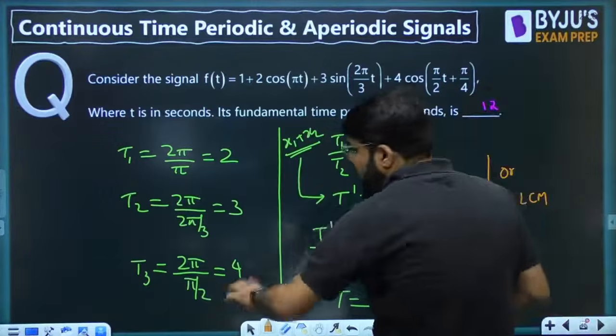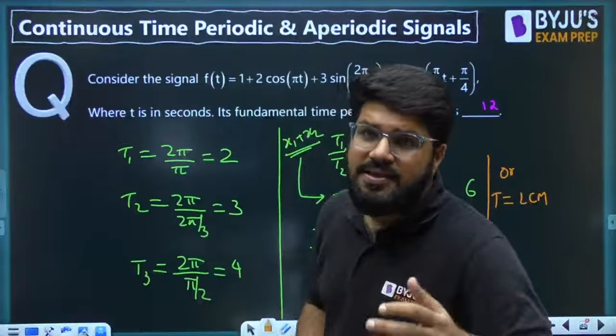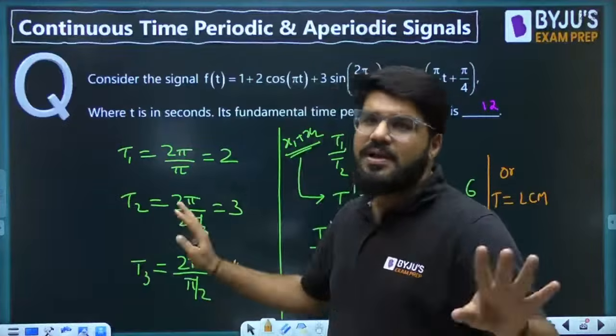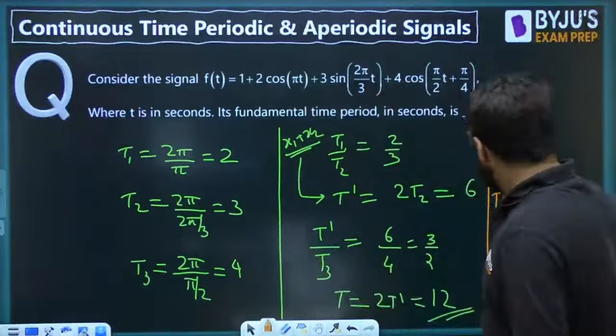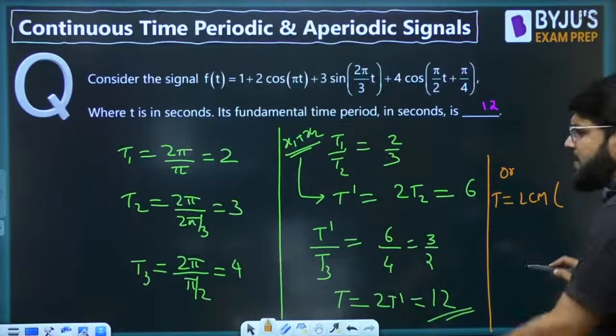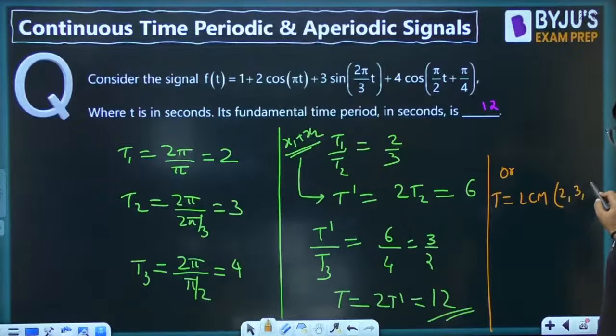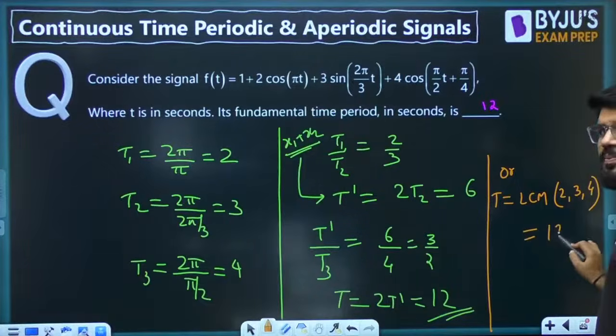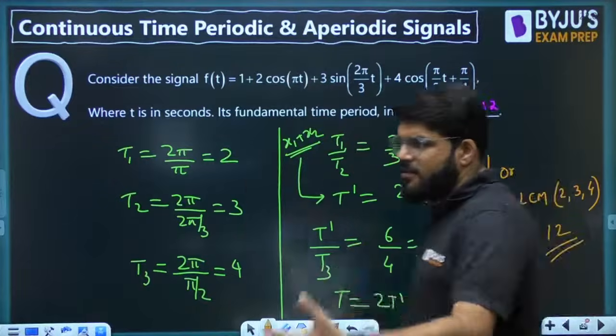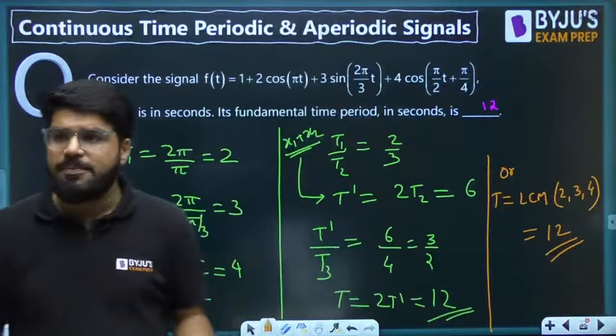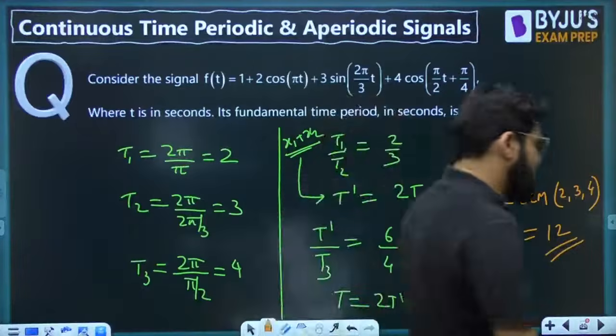So as none of them contains pi, all are integers. So the ratio of any two you take will be a ratio of integers, which will be rational. So you can calculate the time period by taking the LCM of 2, 3, 4. LCM of 3 and 4 is 12, and that is also a common multiple of 2. So LCM of 2, 3, 4 is 12.